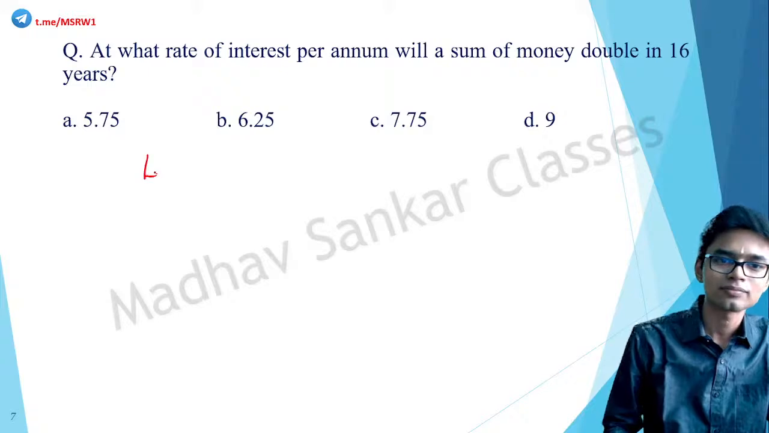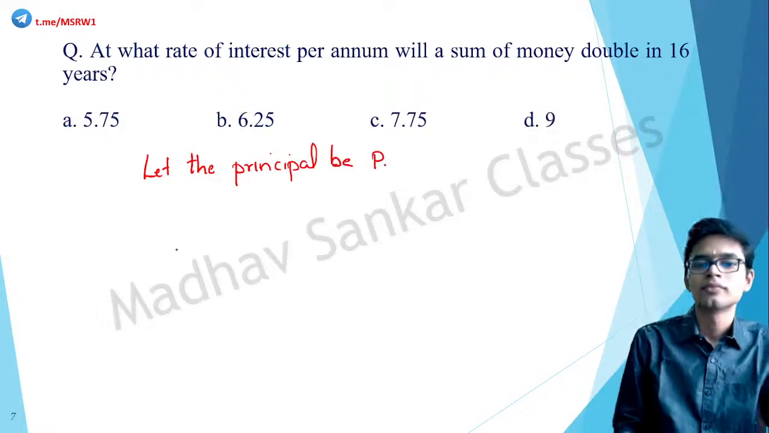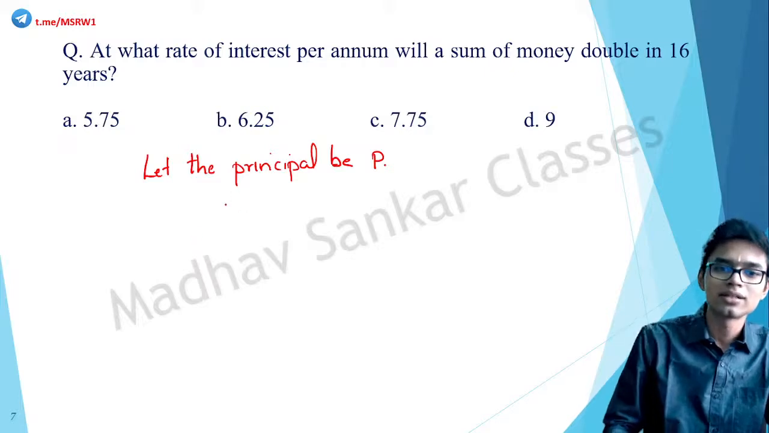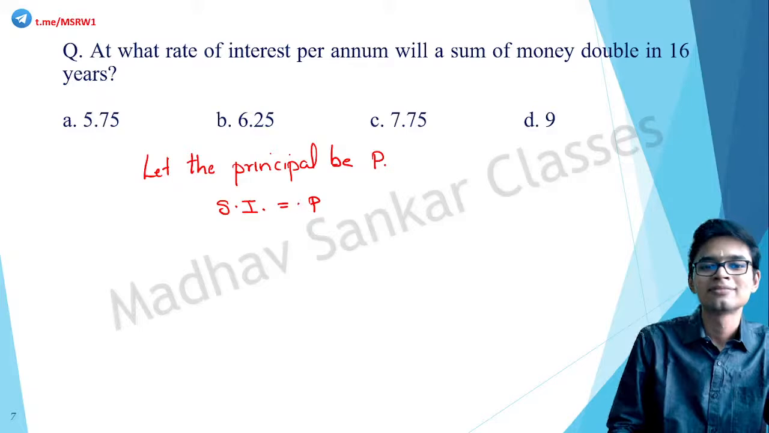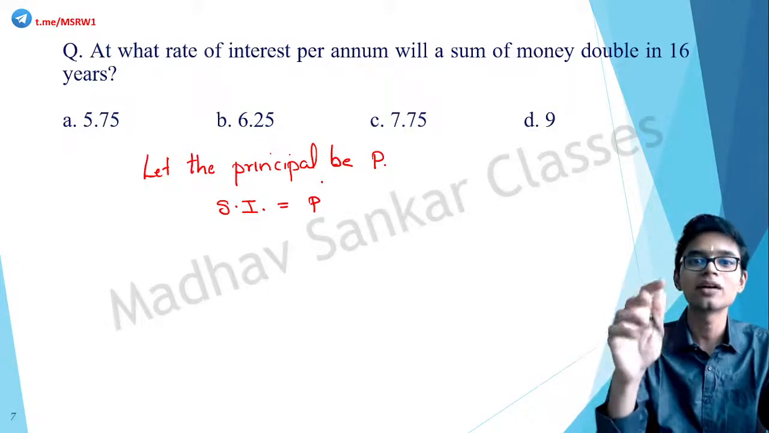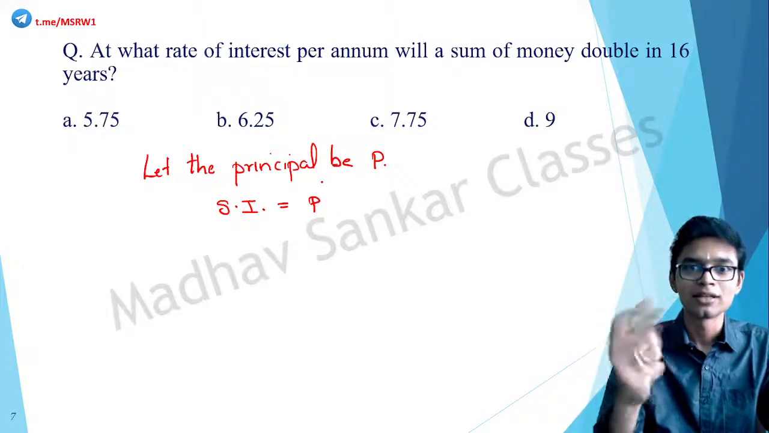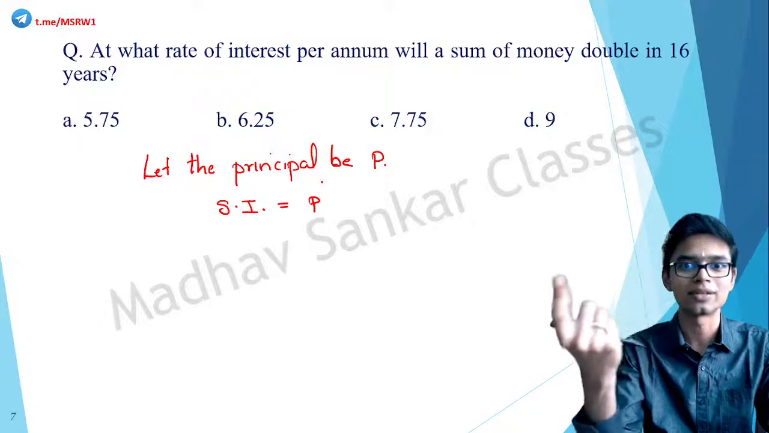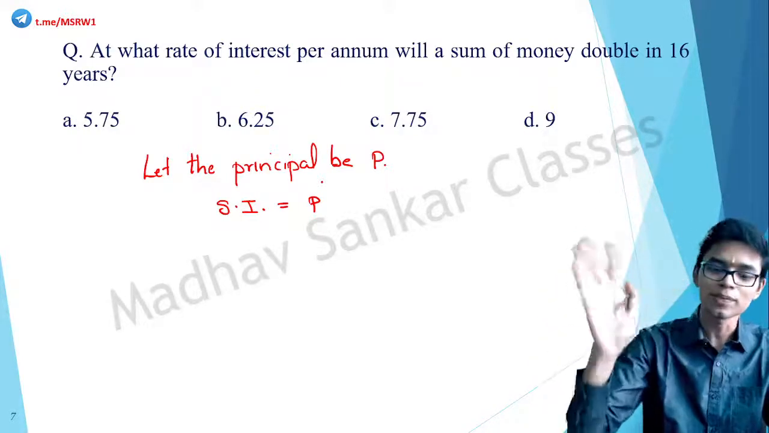Correct. So how do we do this? Let the principal be P. So what is the simple interest? Simple interest is equal to P, because that is why at the end the money will become twice the amount. So P plus P is 2P. The principal is P, and the total interest should also be equal to the principal. Then only the money will become doubled. So here simple interest is also P.